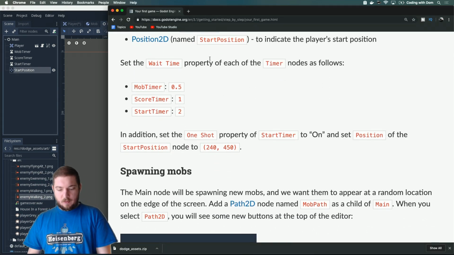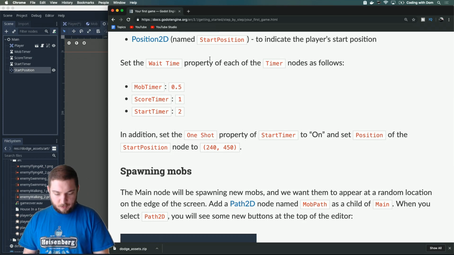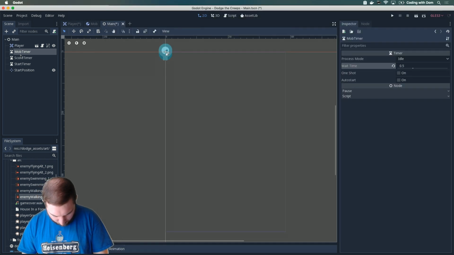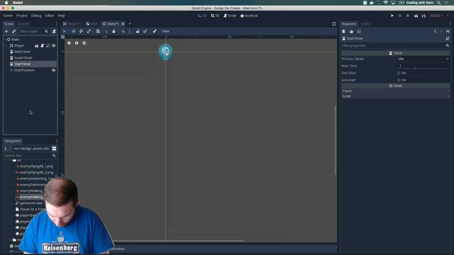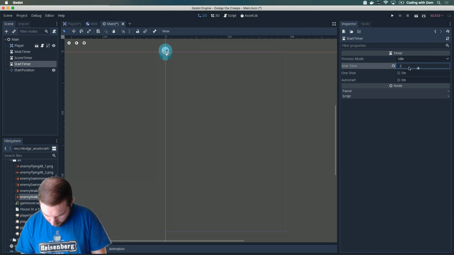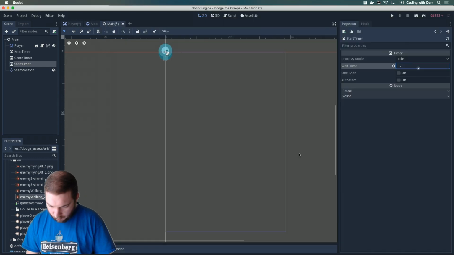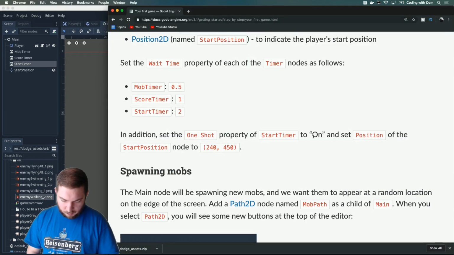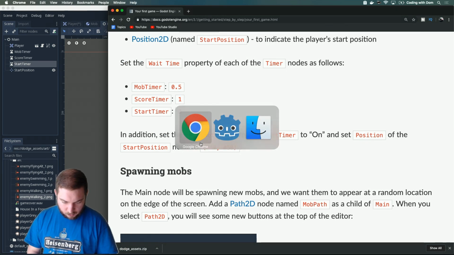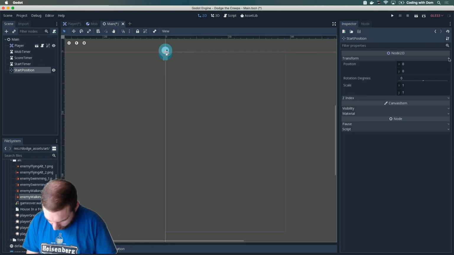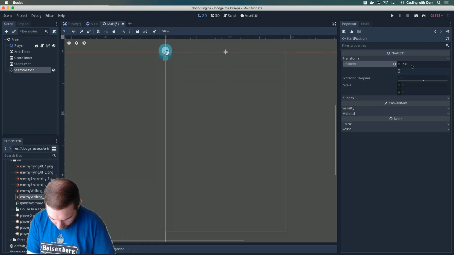Set the wait time property of each of the timer nodes as following. Mob timer is 0.5. Score timer is 1. And this guy is 2. In addition, set the one-shot property of the start timer to on. And set the position of the start position node to 240, 450. Transform position 240, 450.